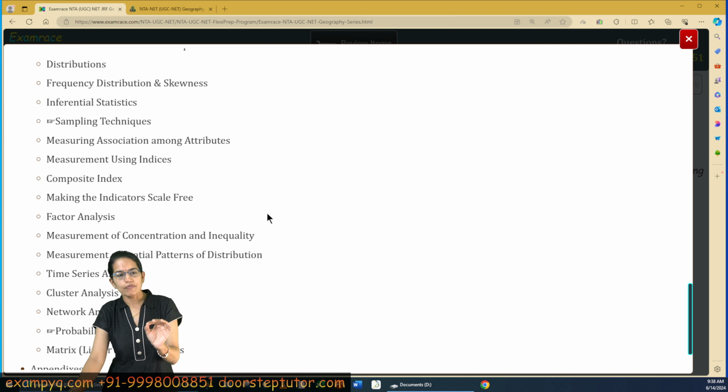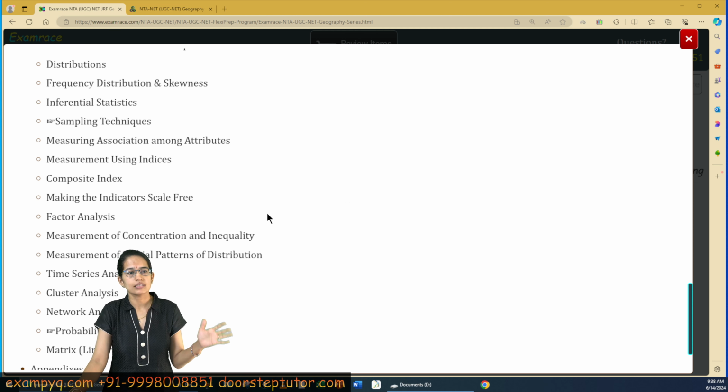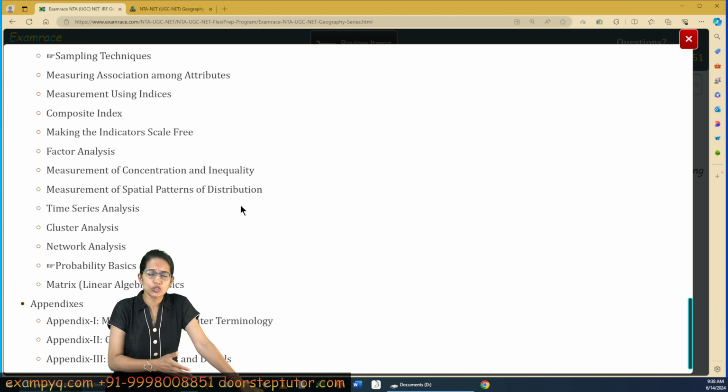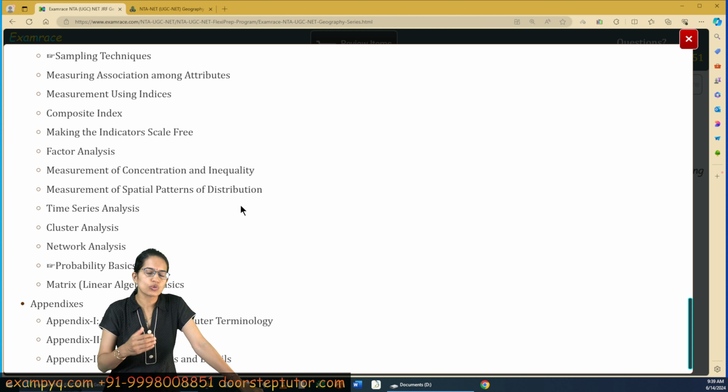Some of the specific topics pertaining exclusively to geography are nearest neighbor analysis. Topics which talk about cluster analysis, network analysis become really important. And then measuring the spatial patterns of distribution, Gini's coefficient, Lorenz curve under measurement of concentration and inequality relating to economic aspects. Those are some of the important things that you must understand.